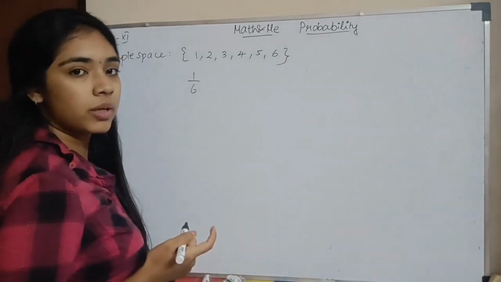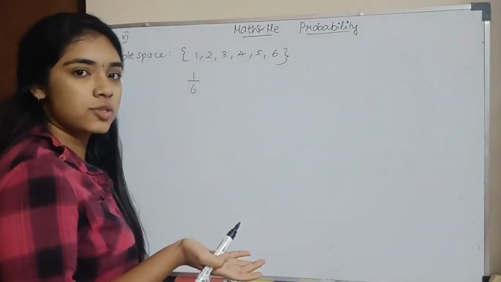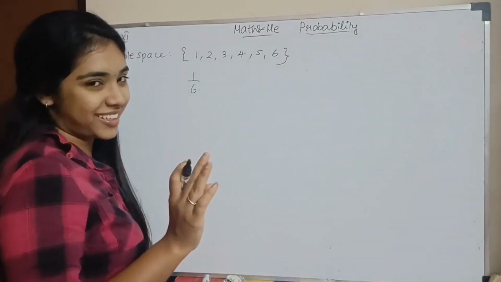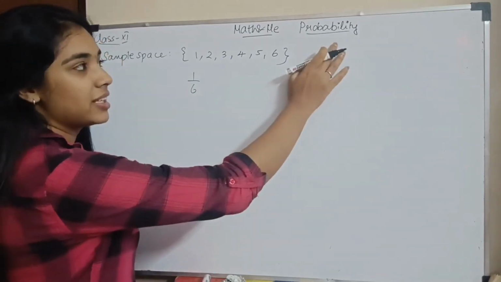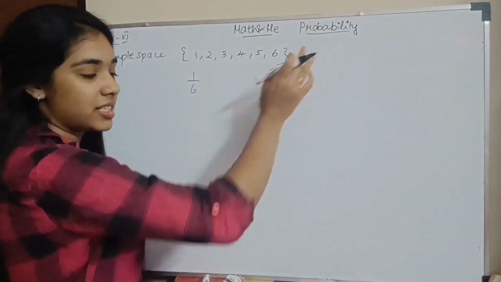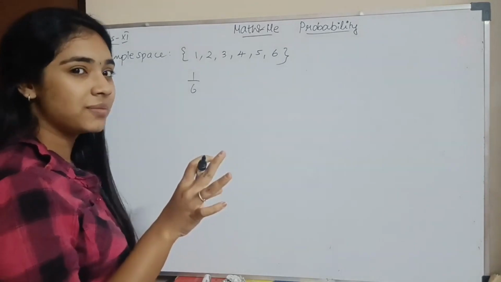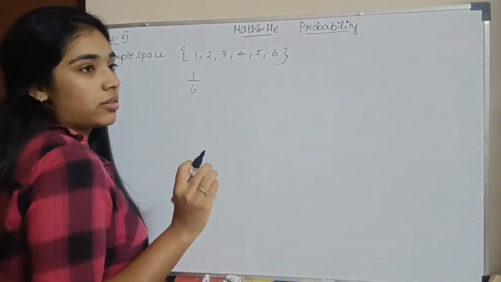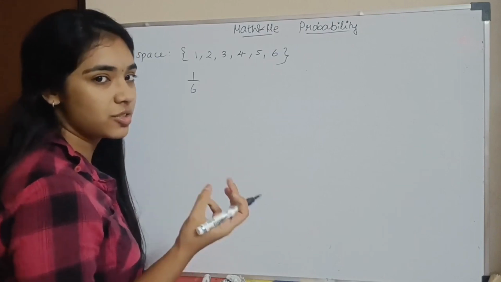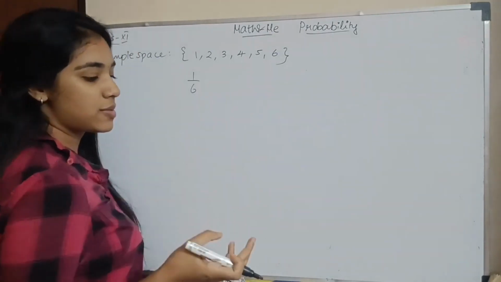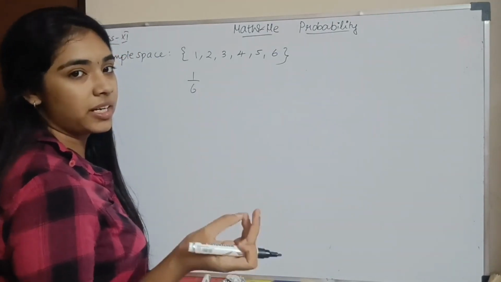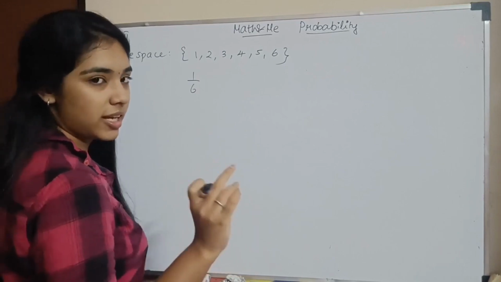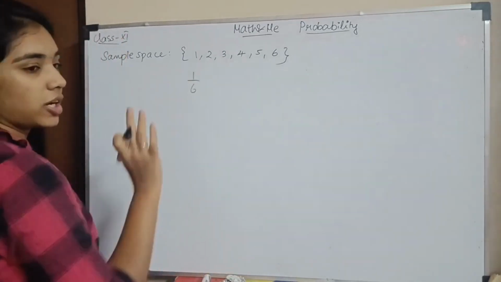When you roll a dice, can you say that only 3 will come? If it comes, it is luck, but that is not what we are talking about. So what is probability? It is an uncertainty thing. Will this happen or not? Maybe it can happen. So that is probability. Okay? Now you do not know what is going to come. You cannot predict. So when it has more than one outcome and it cannot be predicted in advance, this is a random experiment and this is called a sample space.